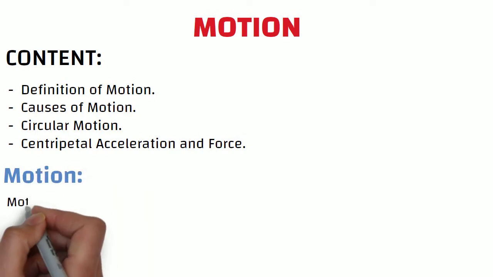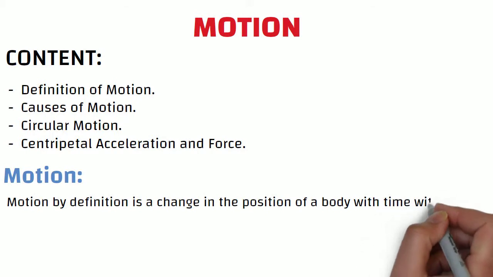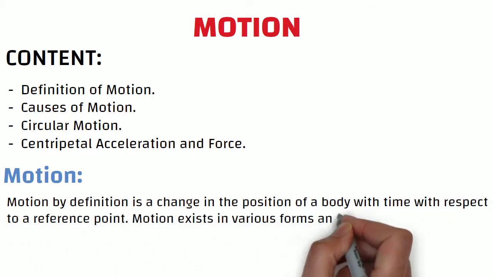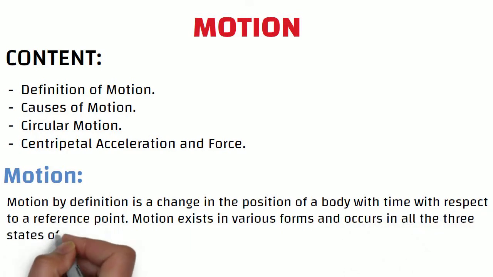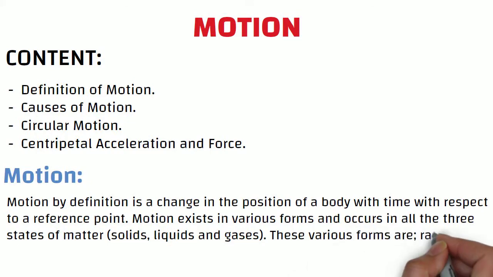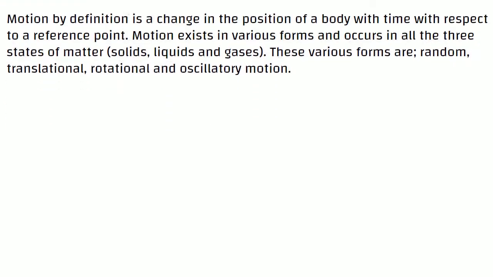Motion. Motion by definition is a change in the position of a body with time with respect to a reference point. Motion exists in various forms and occurs in all the three states of matter: solids, liquids and gases. These various forms are random, translational, rotational and oscillatory motion.